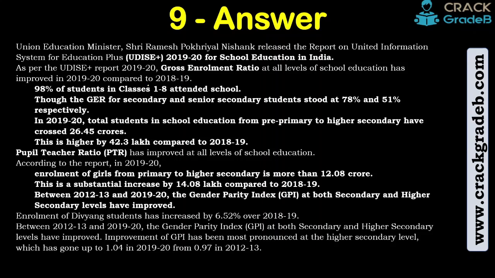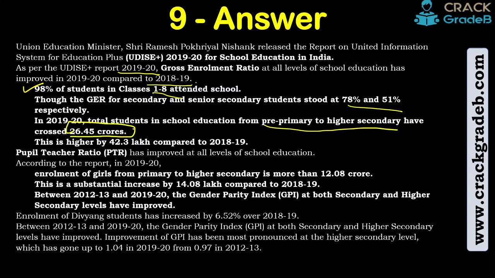The detail is, as per the UDISE report 2019-20, gross enrollment ratio at all school levels has improved compared to 18-19. Means more and more people have enrolled. 98% of students in class 1 to 8 attended school. That's very good. Though the GER for secondary and senior secondary students stood at 78 and 51% respectively, the 2019-20 total students in school education from pre-primary to higher secondary have crossed 26.45 crore.